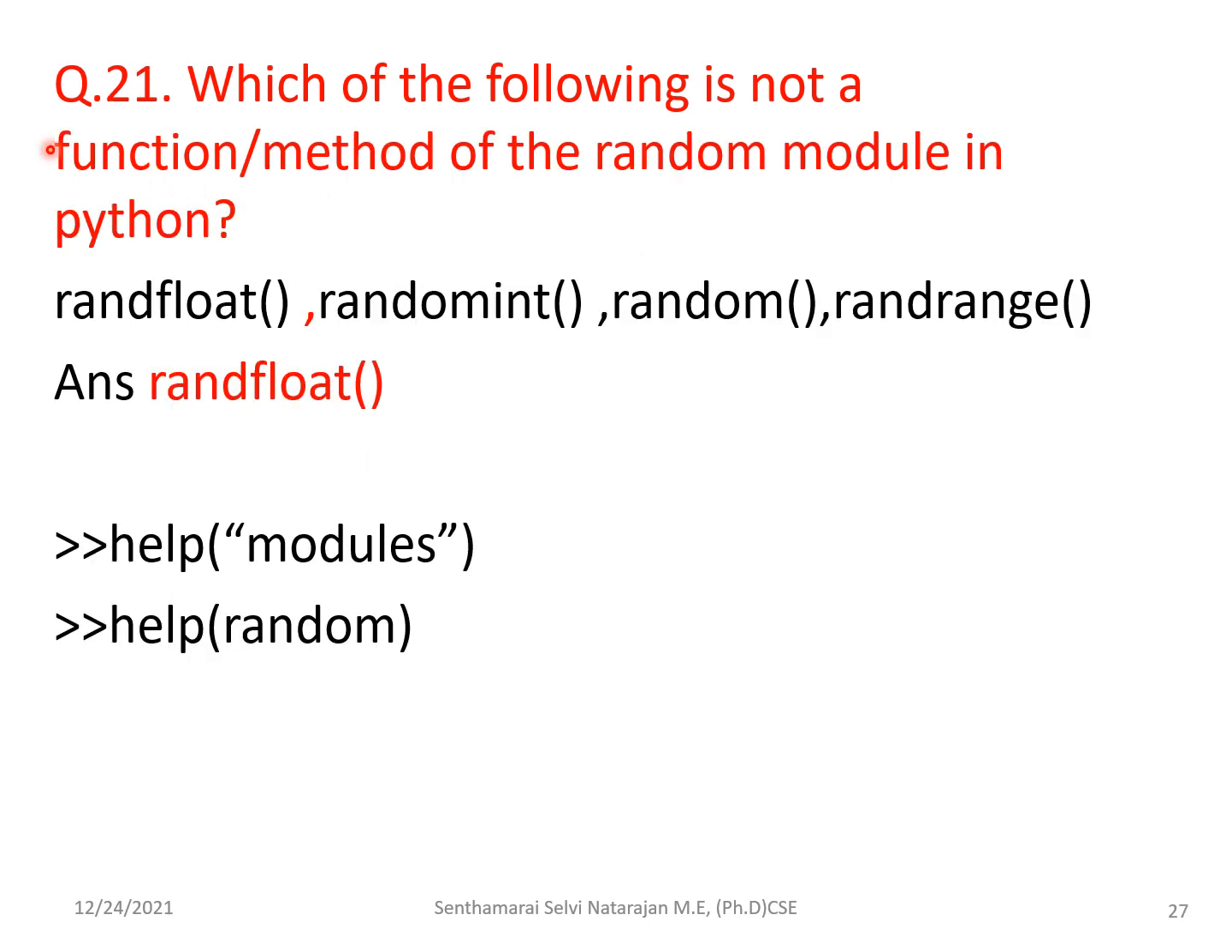Next is the 21st question. They are asking for the function of the OR method that is not part of a random module. You know that random float is not available, so that is the answer.